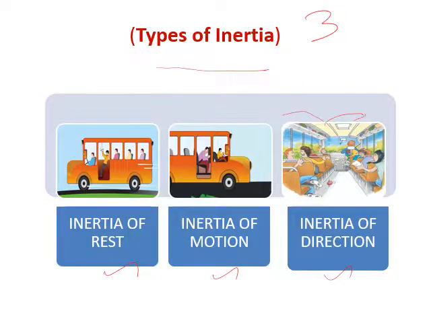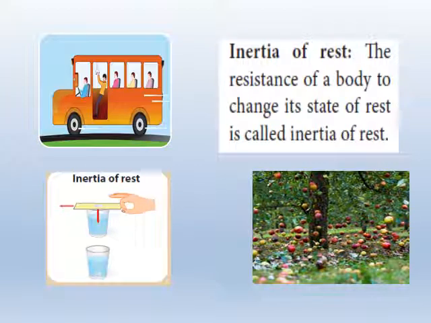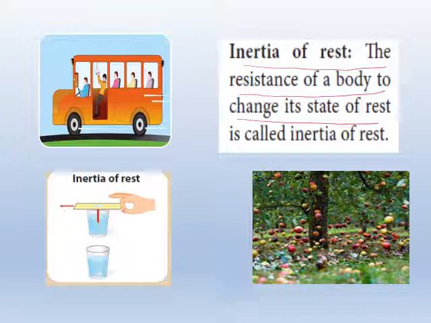Now we deal with them one by one. First we are going to deal with inertia of rest. The definition: the resistance of the body to change its state of rest is called inertia of rest. See the definition. If you summarize this definition, you will be able to write the remaining 2 types of inertia. Here, what position does it resist? The state of rest. So this is the position that the body resists, so it is called inertia of rest.